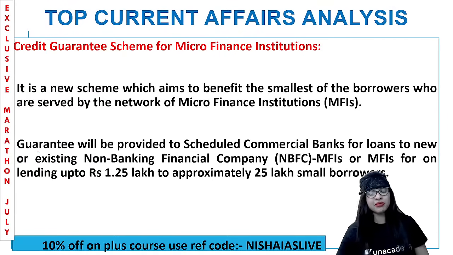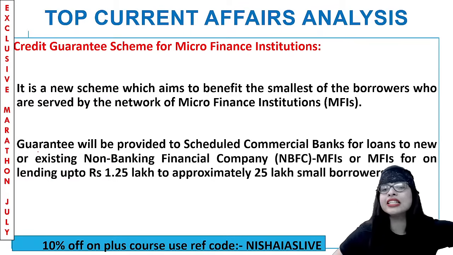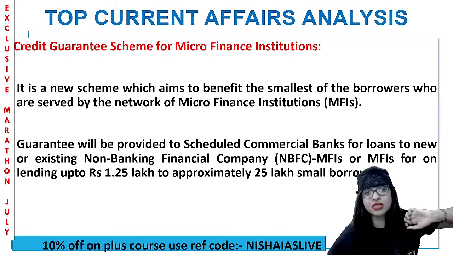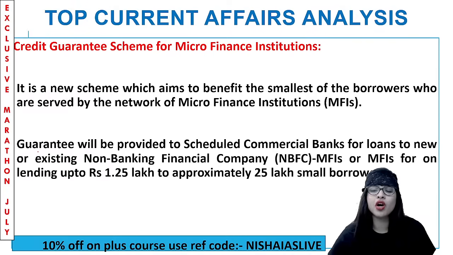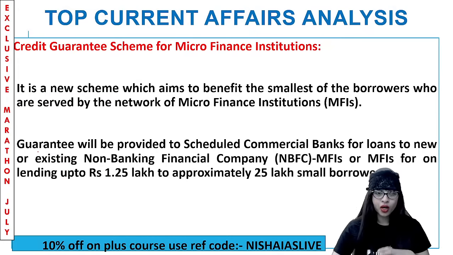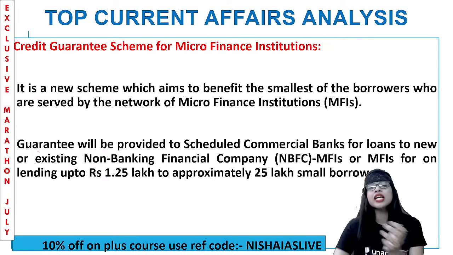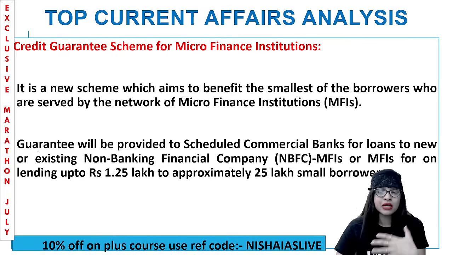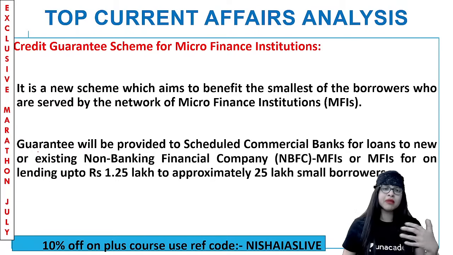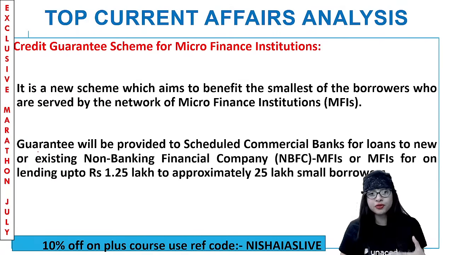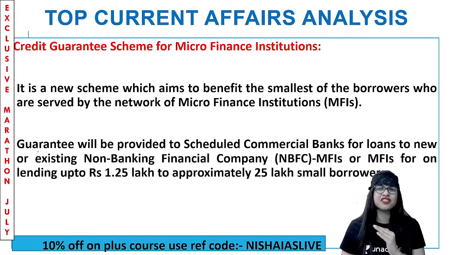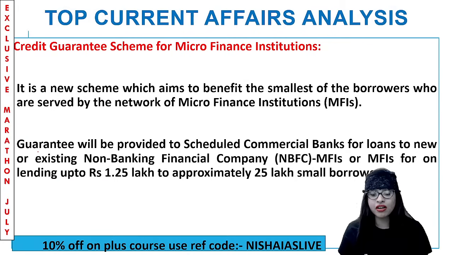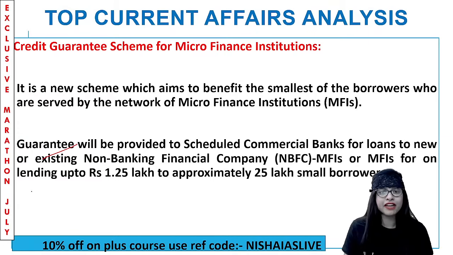So now this is a new scheme. Credit Guarantee Scheme for Microfinance Institutions means a new scheme, and the target is to benefit the smallest of the borrowers, guys, who are served by the network of microfinance institutions. So what they will do, some sort of guarantee will be given to the scheduled commercial banks for all the loans to new and existing NBFCs. So they'll be able to carry forward the activity in spite of being a small borrower, let's say a small industrialist or a small MSME person. Clear? And even without giving any collateral or any security, they'll get the thing done. They'll be able to carry forward their work properly.